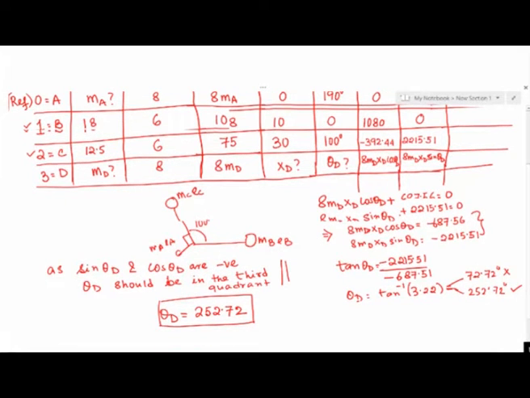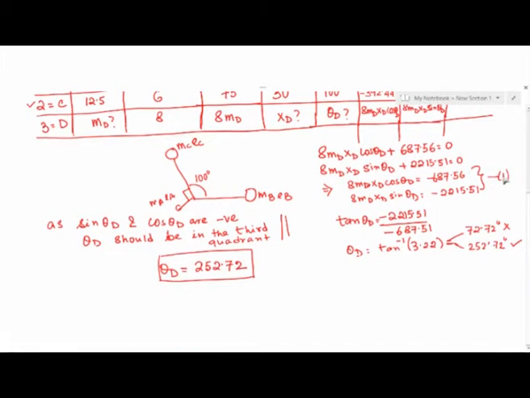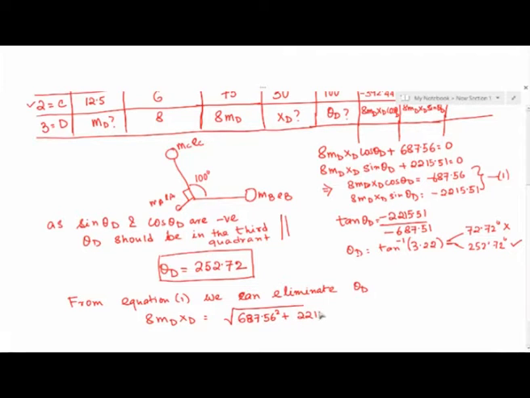Similarly, again if I call this equation 1, from equation 1 we can eliminate theta d, that is 8 md xd would be square root of 687.56 square plus 2215.51 square.